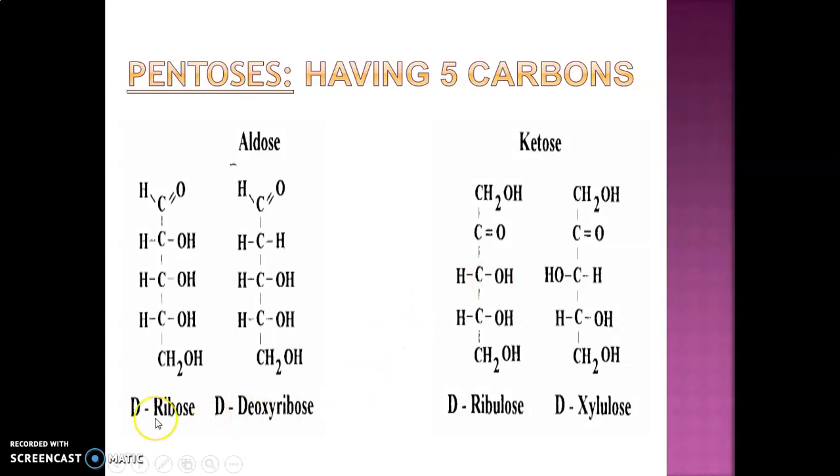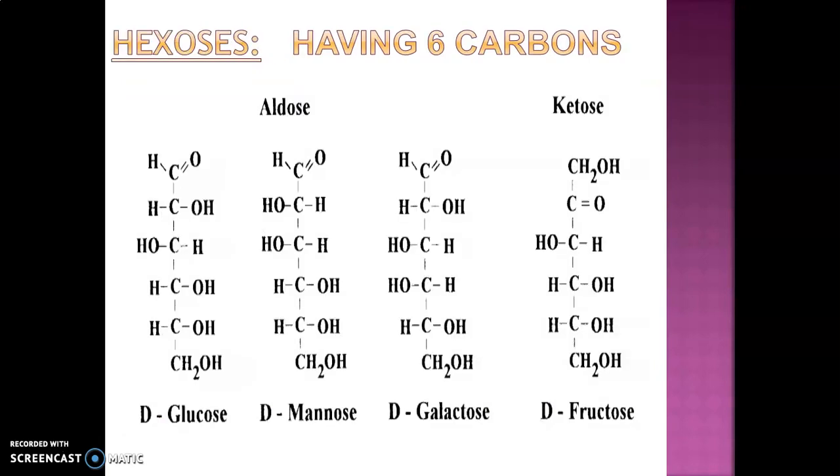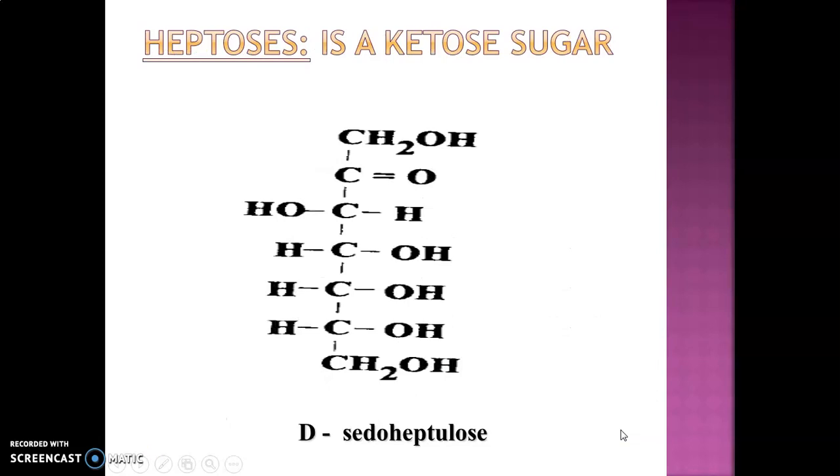You can see there are 2 types of sugar, D-ribose and deoxyribose. These 2 sugars we have already done in our 12th standard in DNA and RNA. Okay, so please remember this. Next is hexose. Hexose consists of 6 carbon atoms. Famous examples are glucose, mannose, galactose and D-fructose. And last one, heptose. Heptose is a sugar which contains 7 carbon atoms.